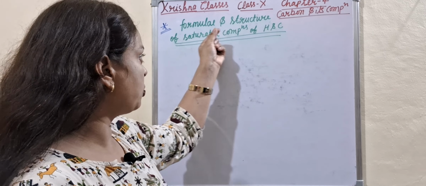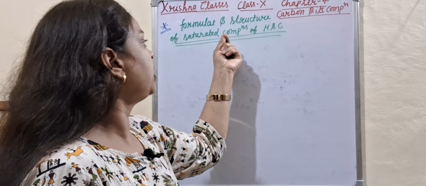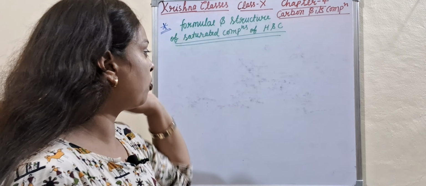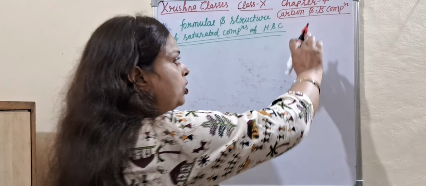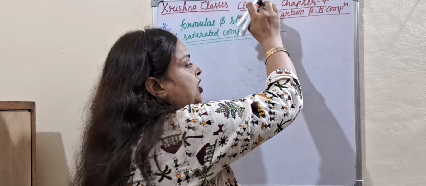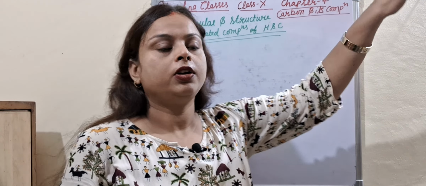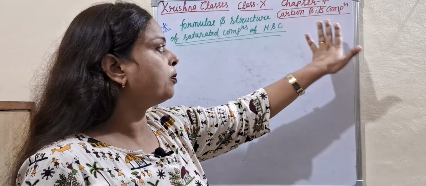Today's topic is formulae and structure of saturated compounds of hydrogen and carbon. This topic is related to Chapter 4 of Class 10th. The name of the chapter is Carbon and its Compounds. So what is carbon and its compounds?